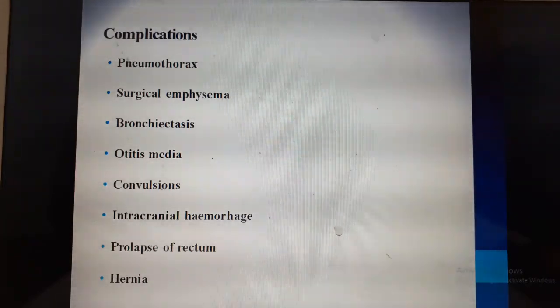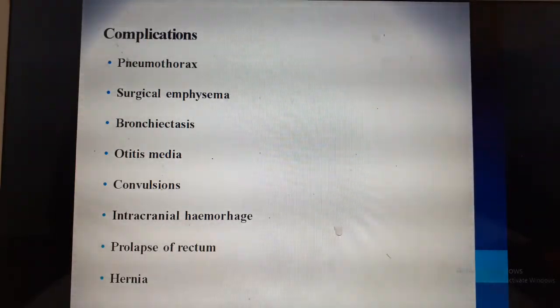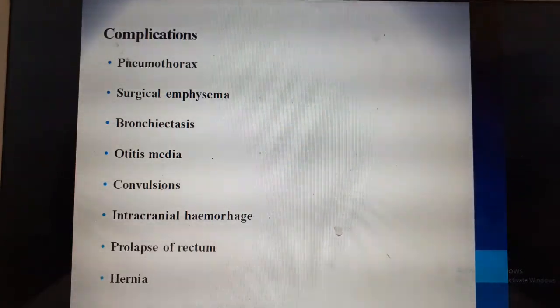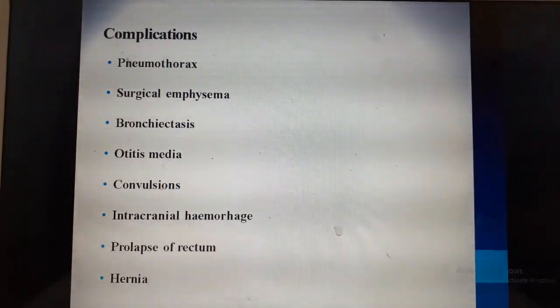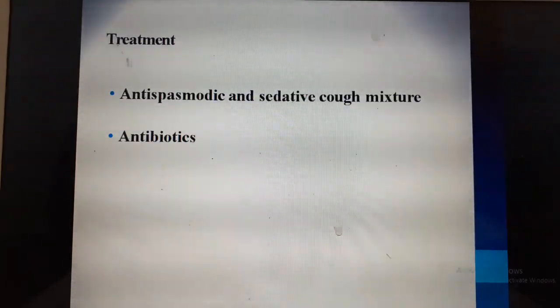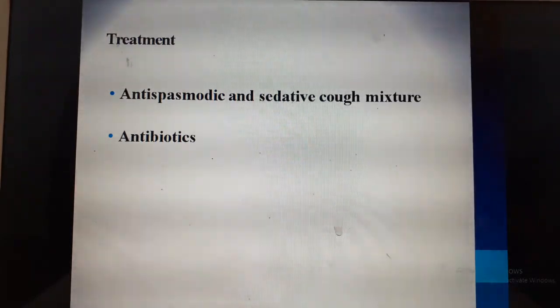Prolapse of rectum. As you continually cough, the rectal muscles become weakened and it can result in prolapse of rectum. And hernia. Hernia is protrusion of the intestinal organs through a sac in the abdomen, through a weakened portion in the abdomen, because the abdominal muscles become weak as a result of intra-abdominal pressure. Therefore, it results in hernia.